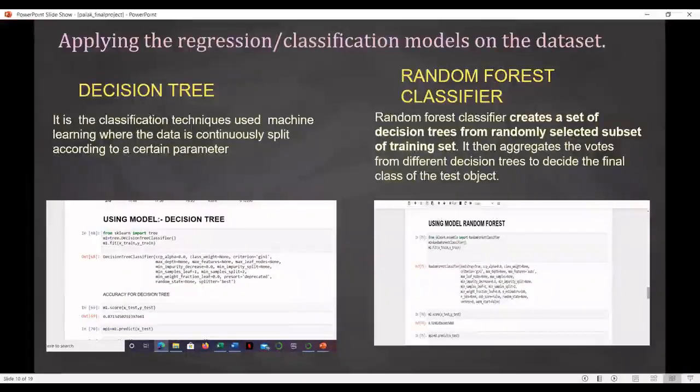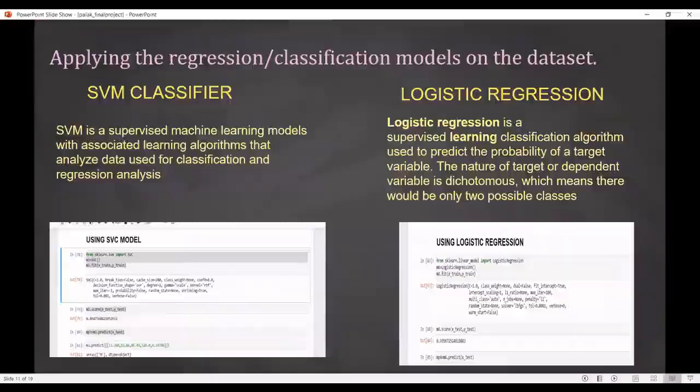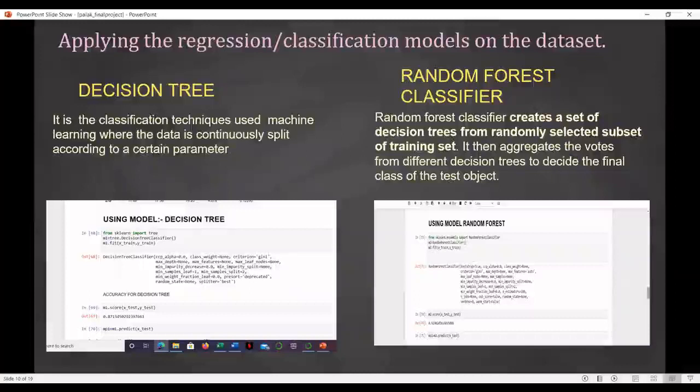Now the time is to apply the model. Here I have applied four models. First, I applied the decision tree, in which data is continuously split according to a certain parameter. I have used from sklearn import tree, it is under tree. Now random forest: it is a forest classifier that sets decision trees. It basically merges different decision trees into one.